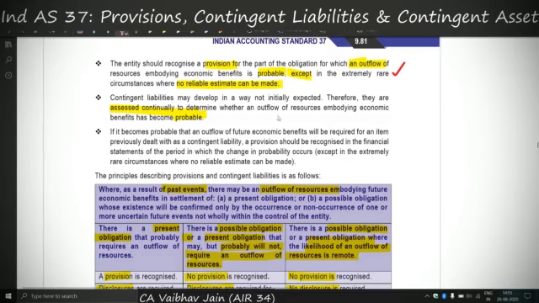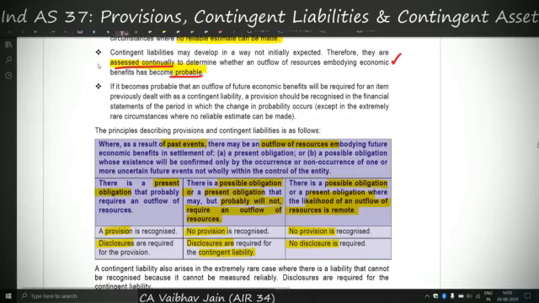And the fifth point says that if there is a contingent liability, continuous assessment has to be made. Why are we making continuous assessment? Because contingent liability was recognized because the outflow of economic resources was not probable or no reliable estimate could be made. Now, because we are making continuous assessment, we might come to a situation where the outflow of economic resources might become probable or the estimate can be made. And if the conditions change, in that case, instead of the contingent liability, we might have to recognize a provision in our books. So this is what the fifth point was saying.